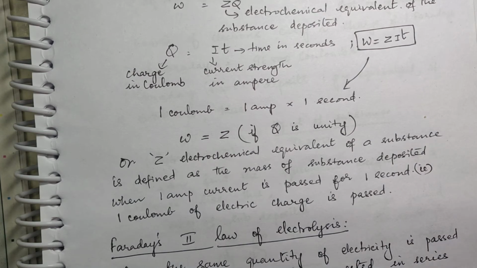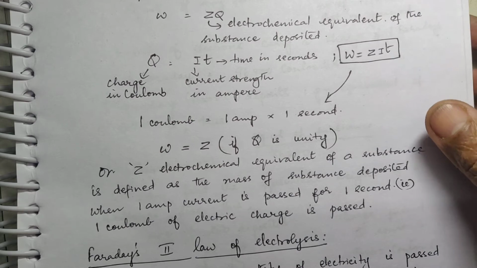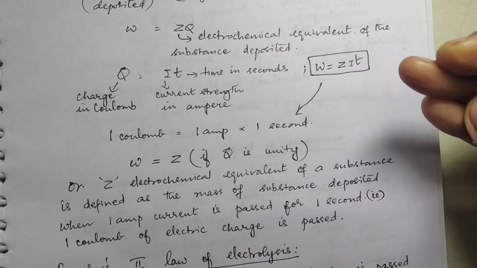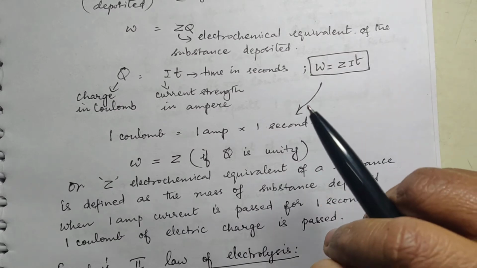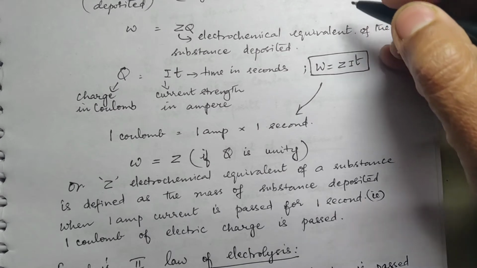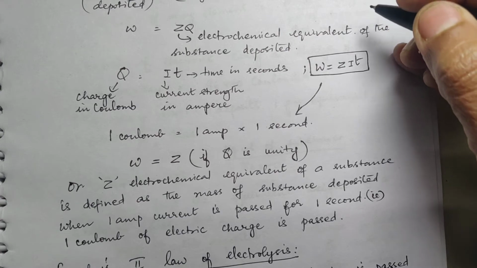Now, if I tell you in simple terms, say you are passing electricity through molten NaCl, and I say that this much of chlorine is evolved. Now NaCl has Cl minus in it, is it not?